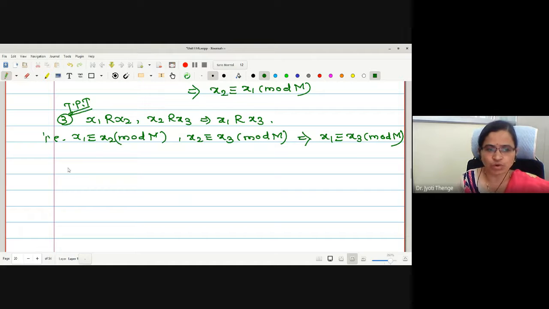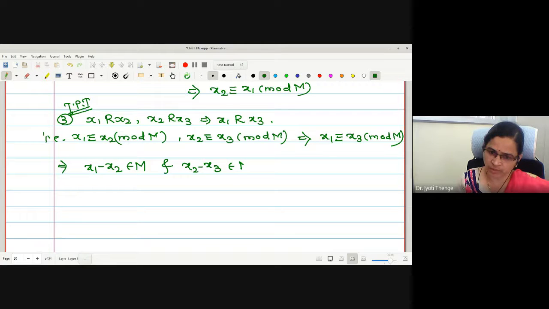If x1 congruent to x2 mod M, can I say x1 minus x2 is in M? And x2 congruent to x3 mod M, may I write x2 minus x3 is in M? If these are the two elements in M, whether the addition is in M or not?